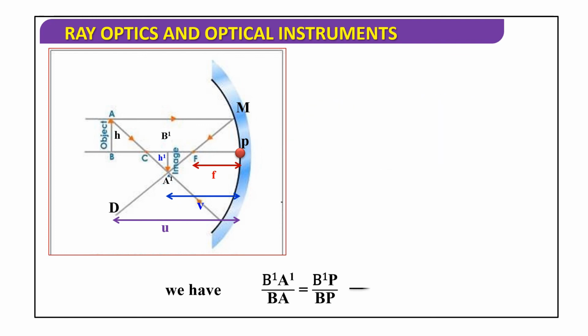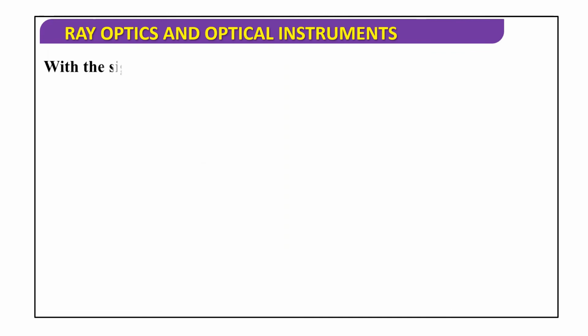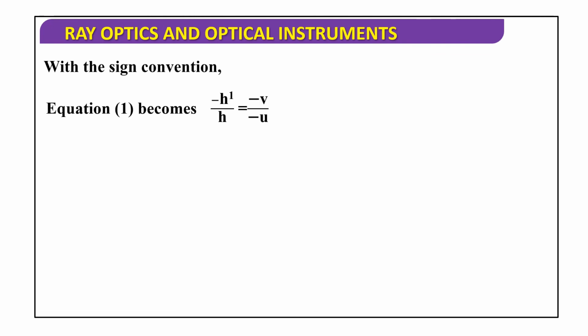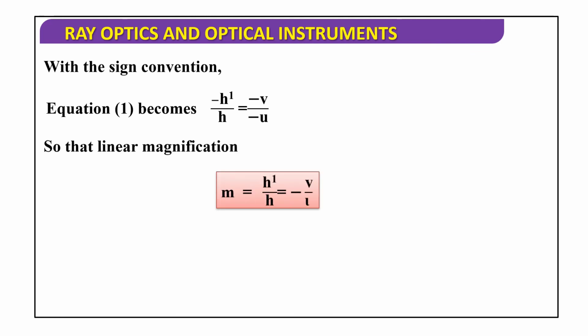Now consider this as equation number 1. Next, with the sign convention, equation 1 becomes minus h' by h is equal to minus v by minus u. Minus minus gets cancelled. So the linear magnification m is equal to h' by h, and here this minus goes this side, so minus v by u. Either h' by h or minus v by u, image distance by object distance.